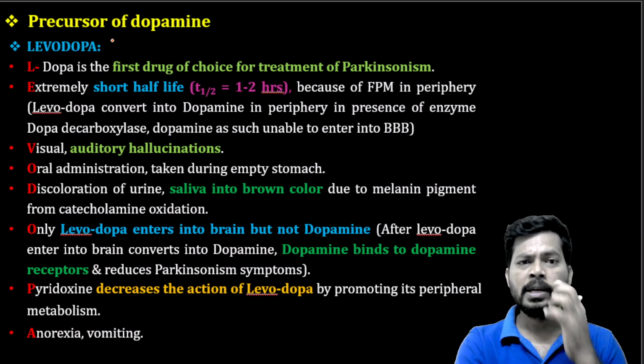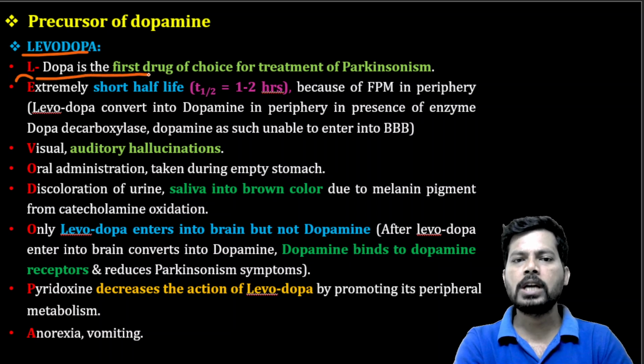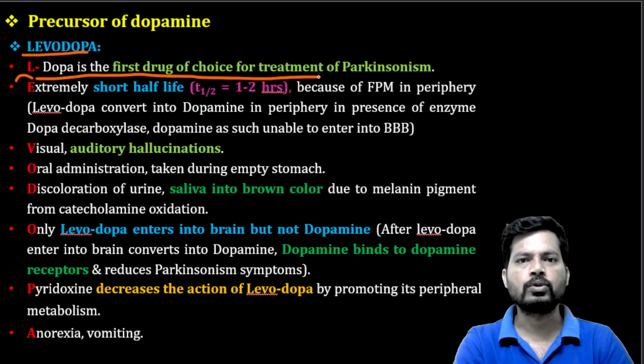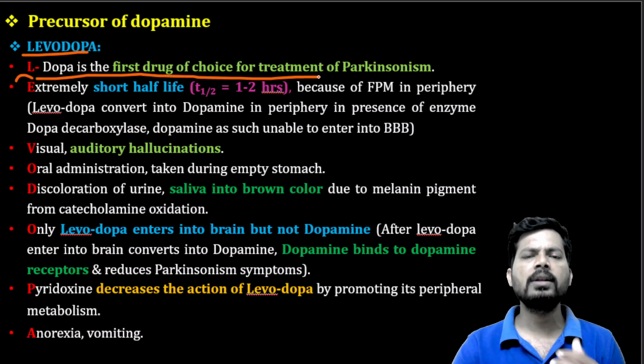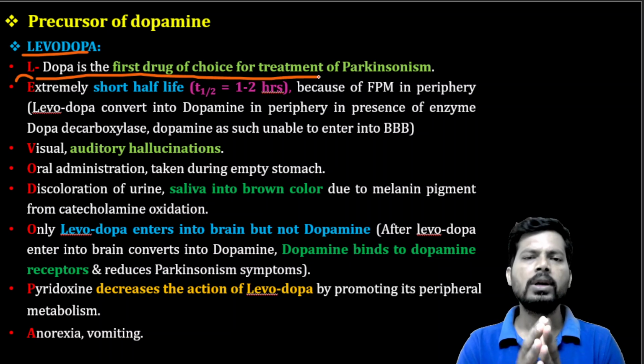So let's see levodopa. The first letter is L. L-dopa is the first drug of choice for treatment of Parkinsonism. Yes, many drugs are there, but first we have to start with L-dopa, and along with L-dopa there are a number of drugs. So this is the first drug of choice for treatment of Parkinsonism.